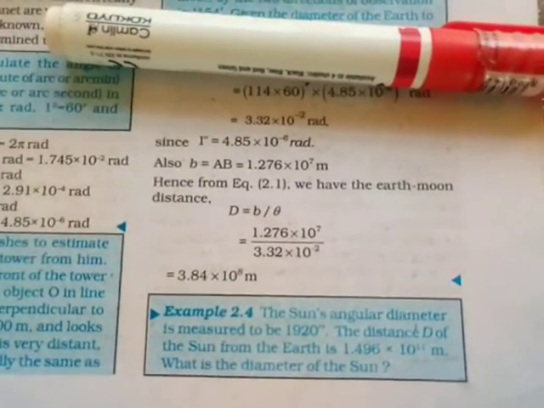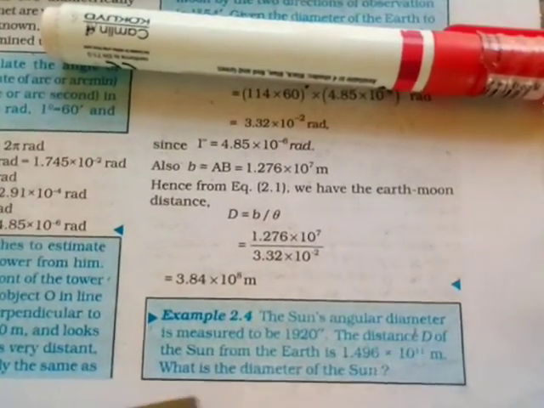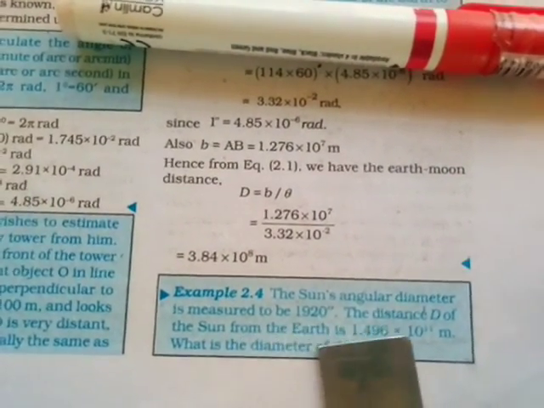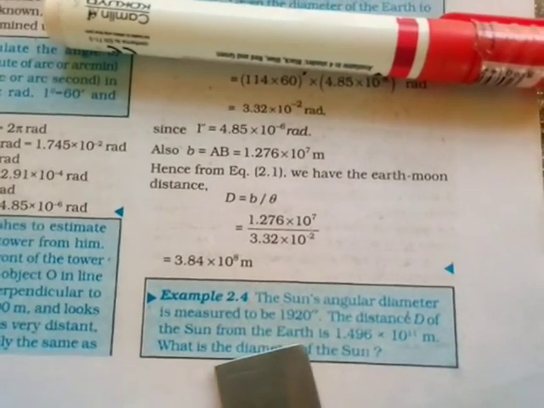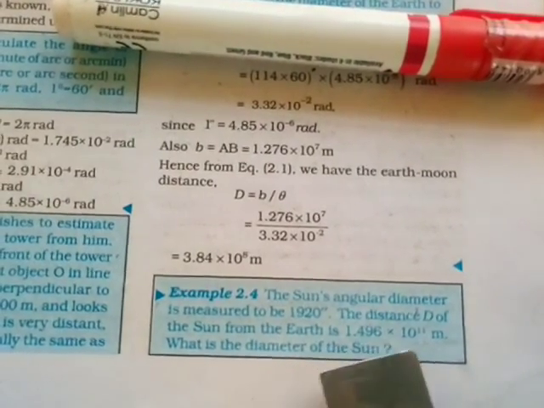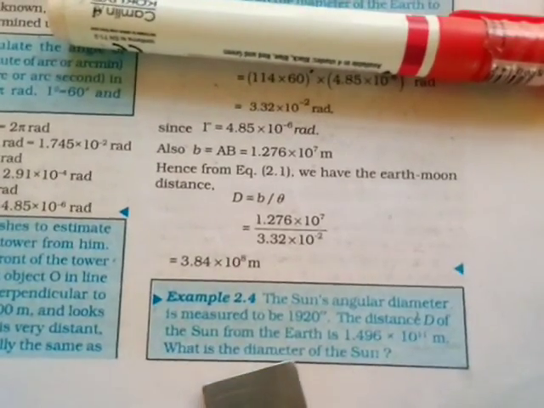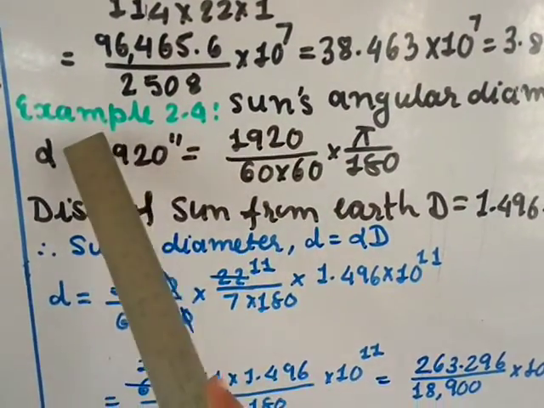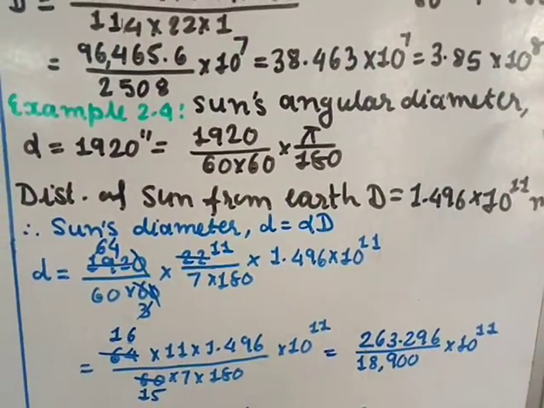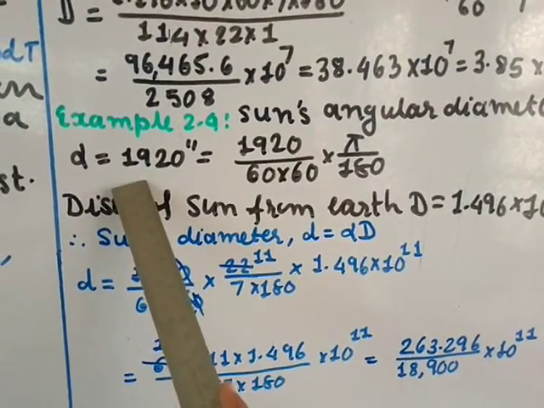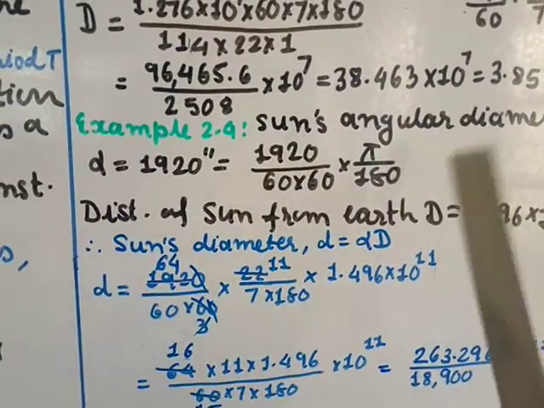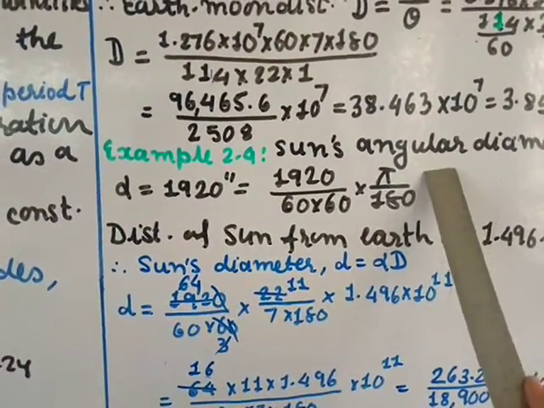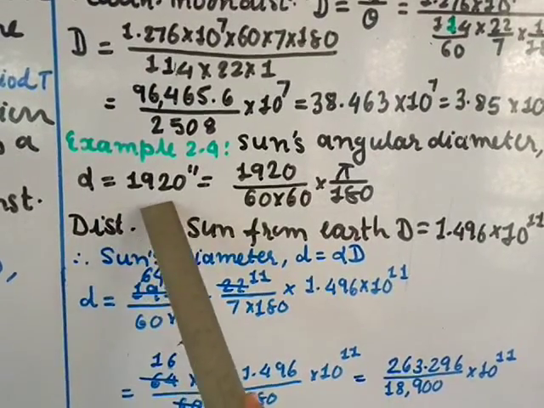Example 2.4. The sun's angular diameter is measured to be 1920 seconds. The distance d of the sun from the Earth is 1.496 into 10 power 11 meter. What is the diameter of the sun? Angular diameter alpha is the angle given, and you have to find the diameter only, not the angular diameter. It is given to us that the angular diameter, angle alpha, equals 1920 second.